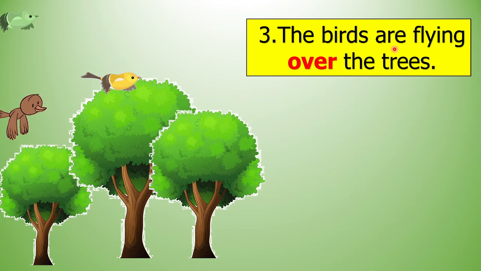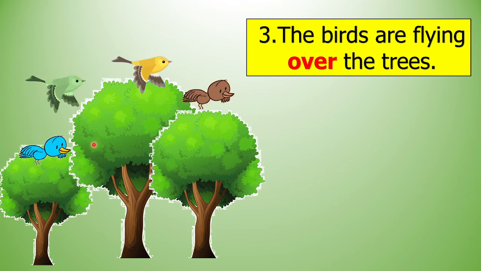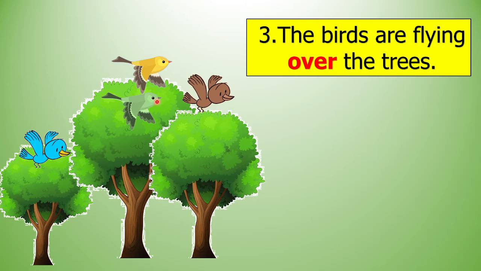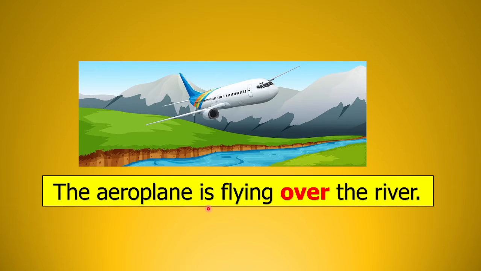The birds are flying over the trees. च्यावरून. Now these birds are flying over the trees. The aeroplane is flying over the river.